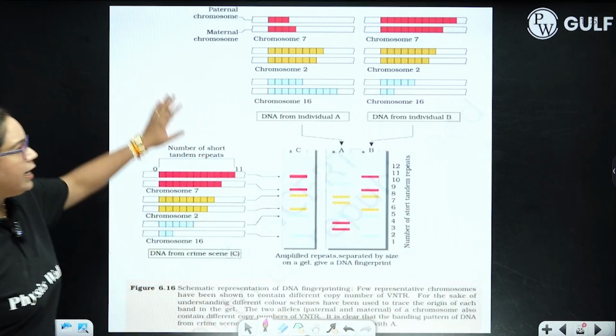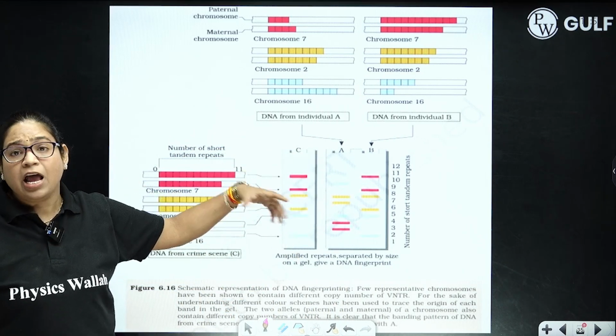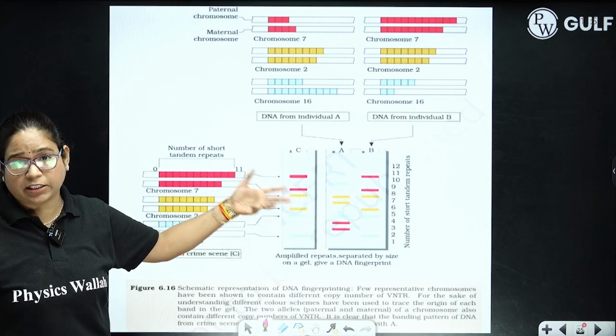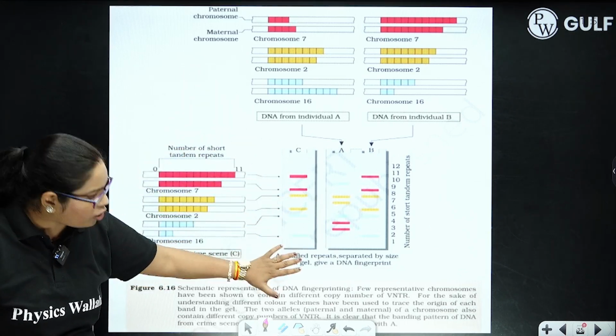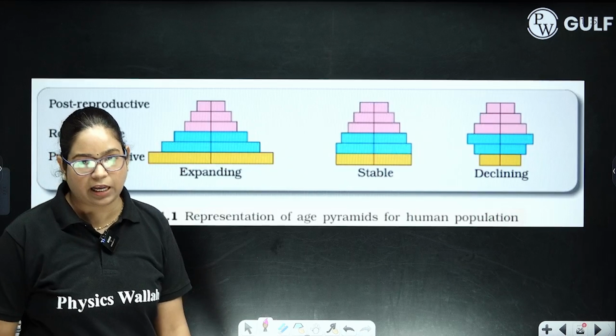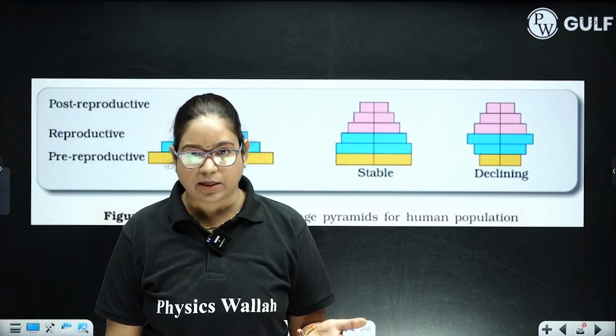You know that DNA fingerprinting is a very important technique used in forensic sciences, used to check the population genetics, used to detect the criminal. So you have to draw this diagram when you are writing about DNA fingerprinting. Lastly, talking about ecology chapters, you have very simple diagrams.